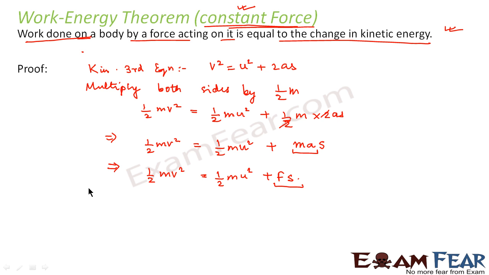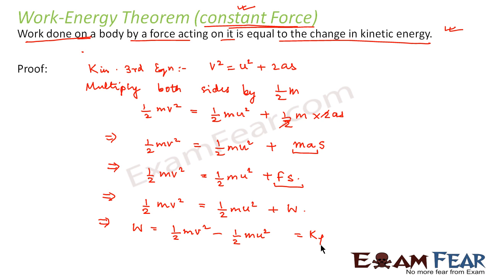So we can write it as force into displacement. What is force into displacement? This is nothing but work done. So we can write this plus W. So what did we get? We get work done is equal to half mv square minus half mu square. Now what is half mv square? Kinetic energy. What is half mu square? Here u is the initial velocity, so this is the initial kinetic energy and this is the final kinetic energy. So this is K final minus K initial. So we see that the work done on a body is equal to the change in kinetic energy. This is how we have arrived at the work energy theorem.